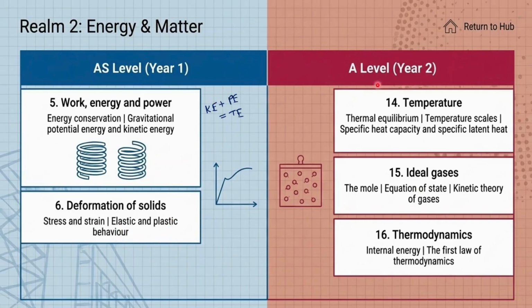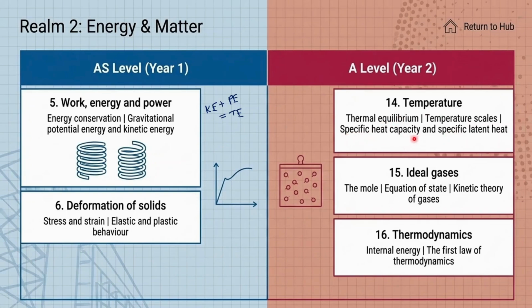Now, in A level, we have temperature. In the temperature topic, we have thermal equilibrium. So what is this? We will study about that. Then we have temperature scales. There are three main scales, which are Celsius, Kelvin, and Fahrenheit. We will learn about that.